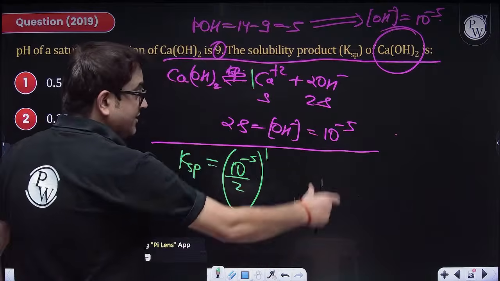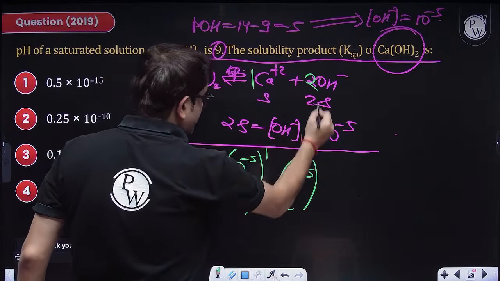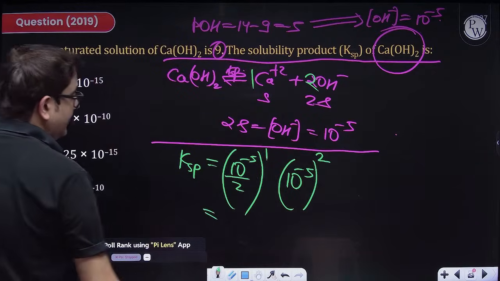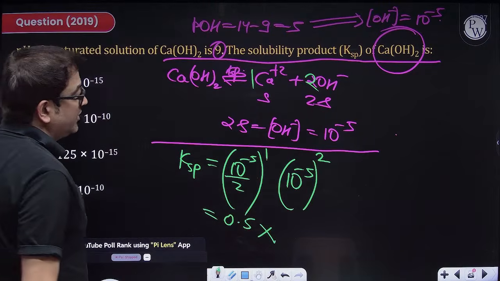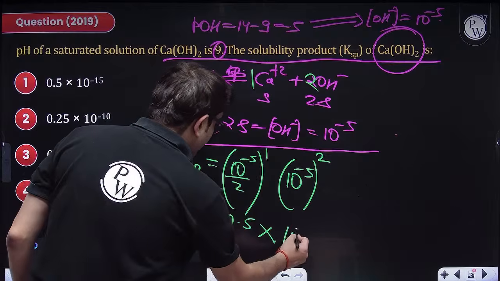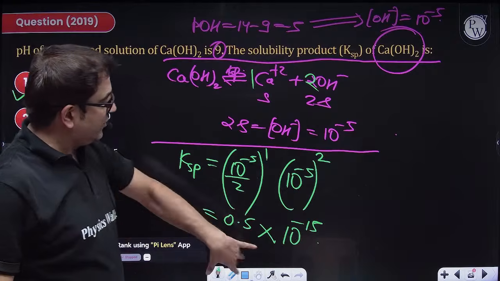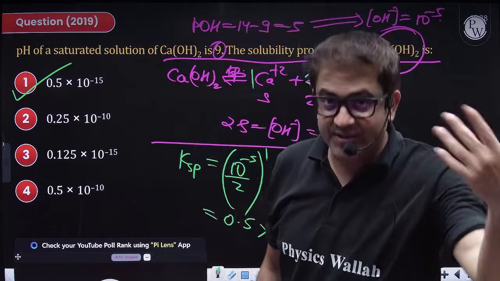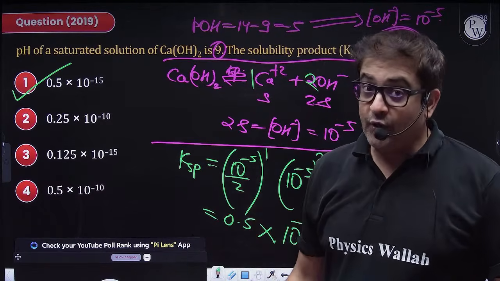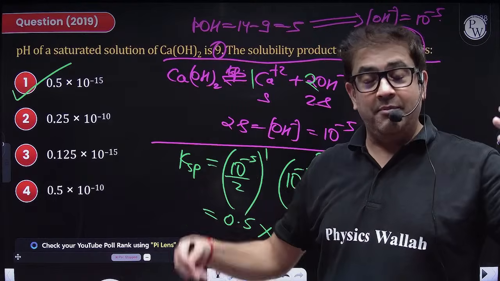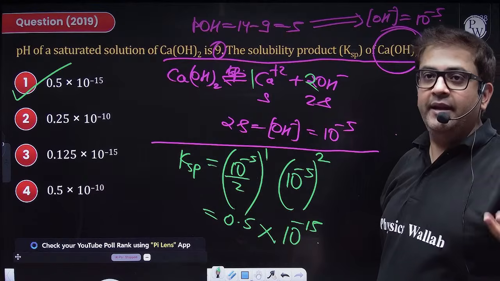The concentration of OH minus ion, which is 2S, is 10 to the power minus 5. But the stoichiometry is 2, so I have to square it. So it will be 1 by 2, which is 0.5, into 10 raised to the power minus 5 into 2, which is 10, and then minus 5, so minus 15. So this is 0.5 into 10 to the power minus 15. You do not have to convert it into scientific notation, because the question is just asking whether you know the logical side. If you have learned this by rote, by mugging up some formula, then it will not help you. So do things conceptually and it will help you like anything.